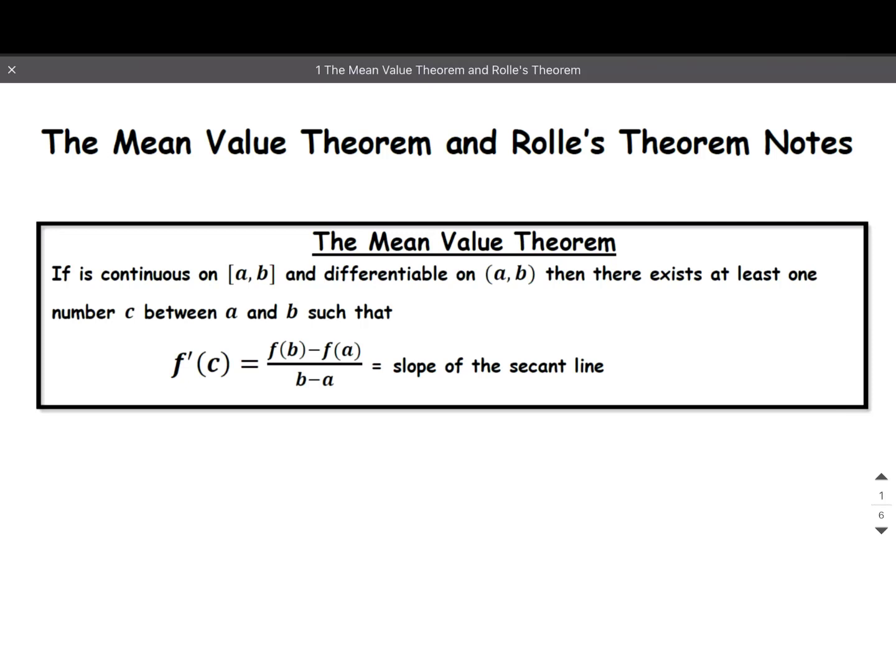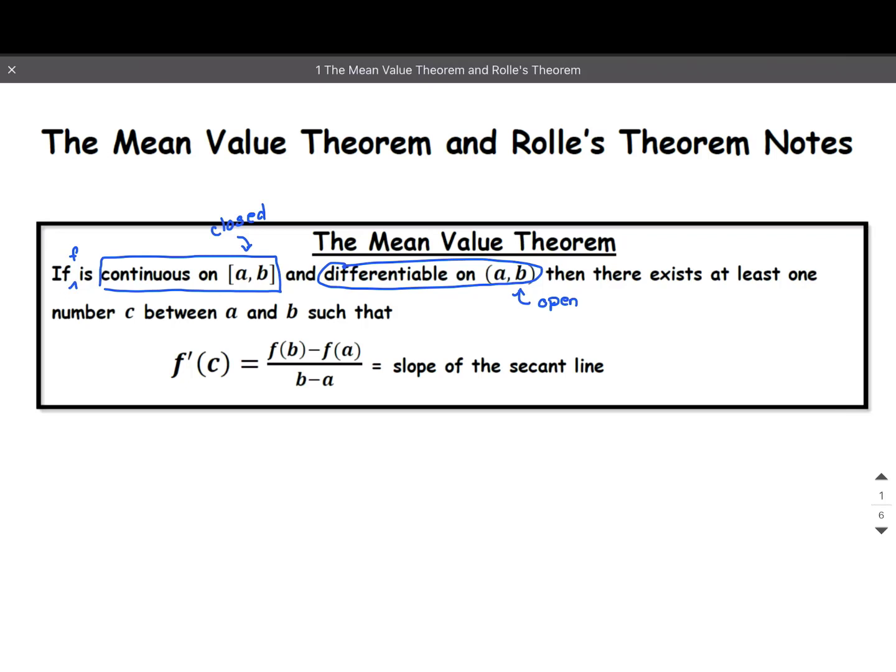Now remember what we decided was that if f is continuous on the closed interval, so it's important that it's continuous on a closed interval, okay, and differentiable on the open interval from a to b, so that's an open interval, it does not have to be differentiable at the endpoints, then there exists at least one number c between a and b such that the derivative of f at c equals f of b minus f of a all